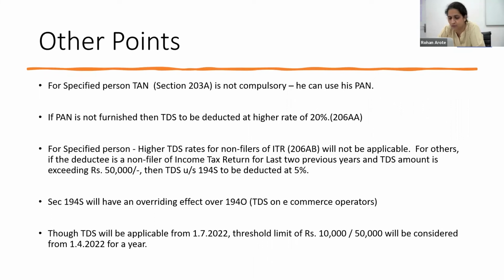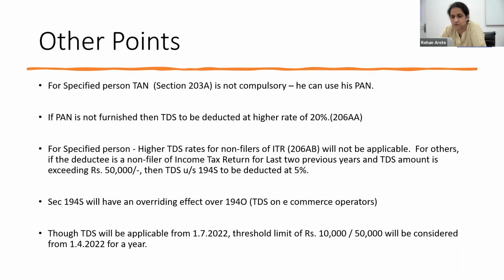Now, if I have to deduct TDS under this section, I have to have the TAN number. However, for a specified person, an exemption has been provided under Section 203A that TAN number is not compulsory. He can use the PAN as a TAN number and do the filing. In case the PAN details are not furnished, Section 206AA will apply and the TDS will be deducted at a rate of 20%. And for a specified person, the condition of higher rate of TDS for non-filers of ITR under Section 206AB will not be applicable.